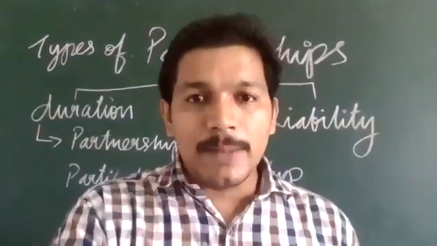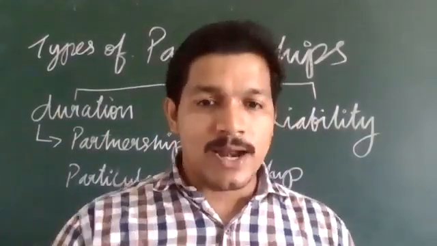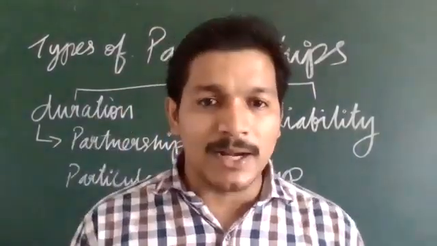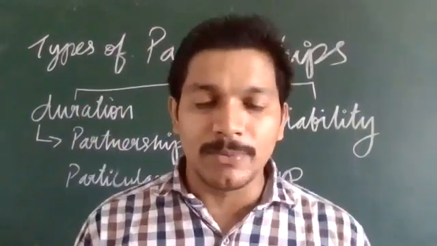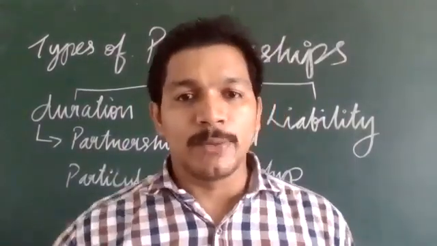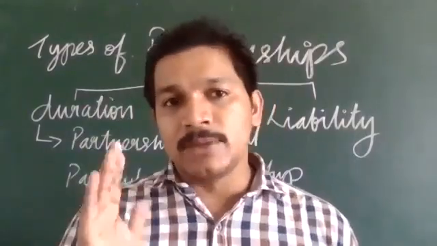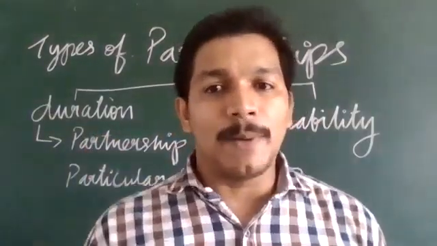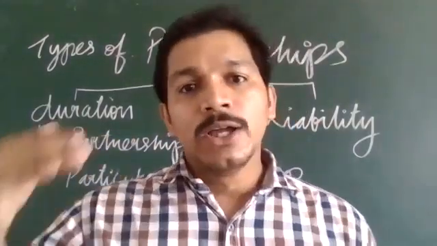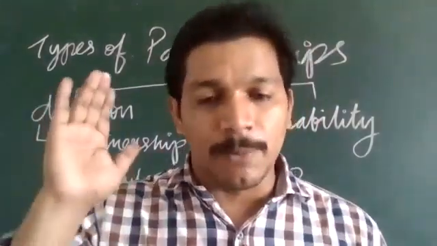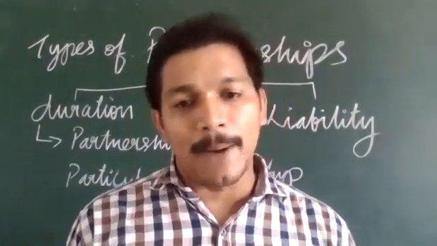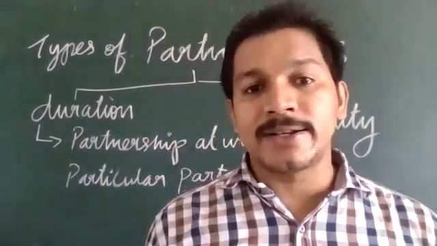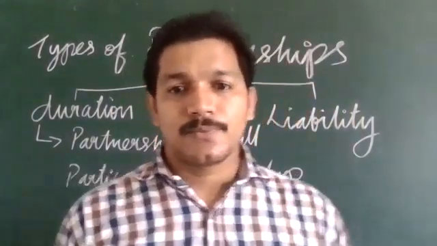So this type of partnership will run based on the interest of the different partners. If there are 5 partners and all the partners are willing to continue the business, then it can continue for any amount of time. But if any one among them thinks that I don't want to continue, they can give a withdrawal letter from the partnership and the partnership will be over. So at the will of the partners, anybody can stop the partnership firm. Such kinds of partnerships are called a partnership at will. Did you understand?